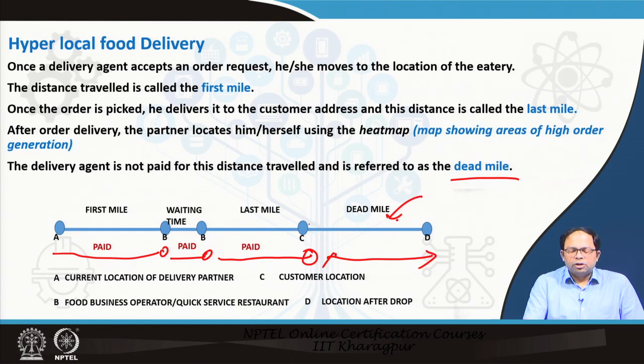For this dead mile, if he waits at a particular location, then he doesn't spend any fuel, and when he gets the order, he will be paid for it. But his chances of getting an order at this customer's location are also very less. So, this is where he has to compromise, and certain algorithms come into play, on how to locate him so that he will go to a point from where he is both likely to get an order as well as his overall travel distance is minimized.